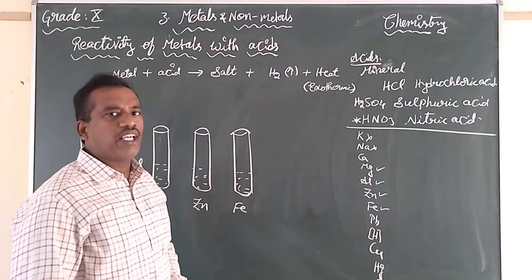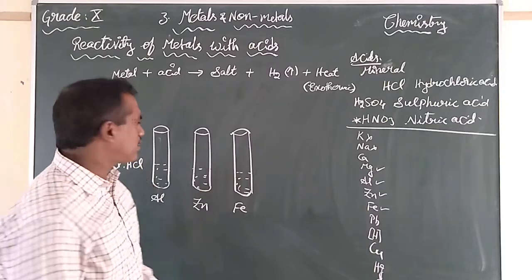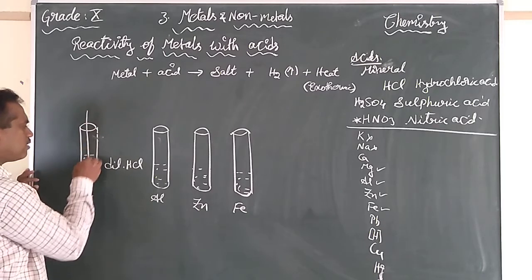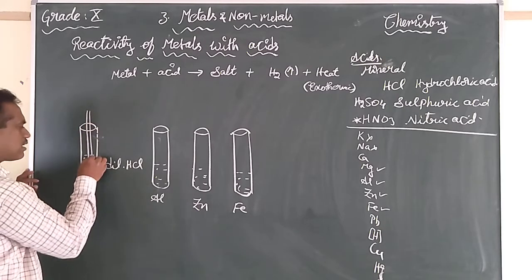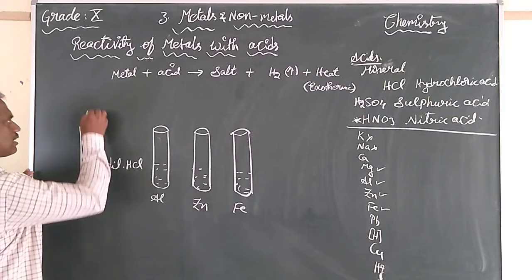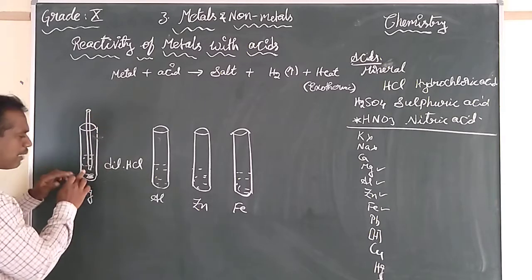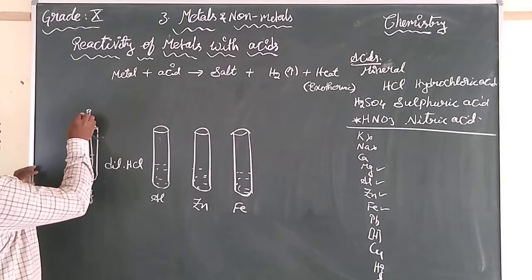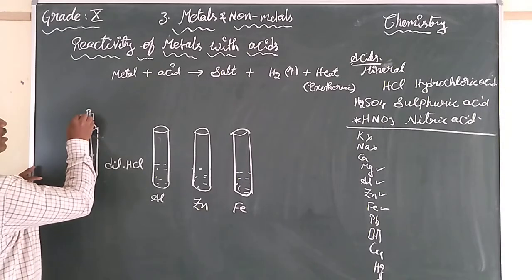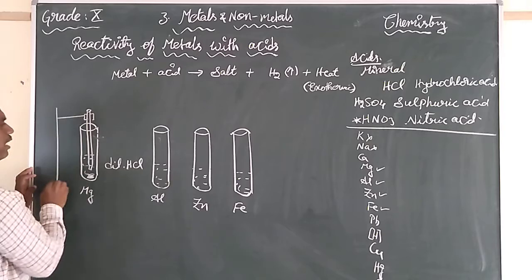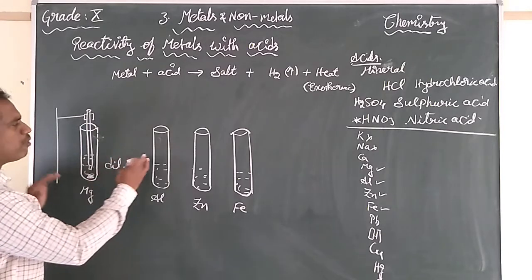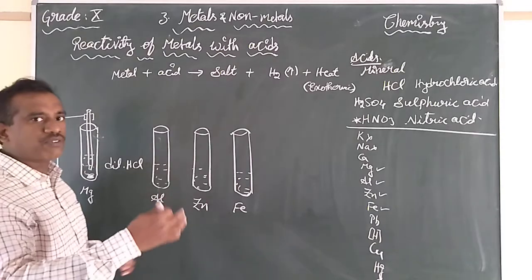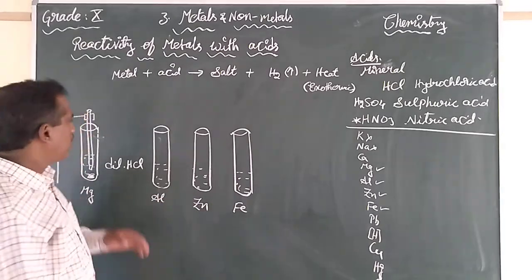In order to study how much heat is released, we immerse thermometers in these apparatus. The thermometer must not touch the bottom of the test tube. It will be held with the help of a stand. I am not drawing thermometers for the remaining, but for them also thermometers will be placed in the test tube.